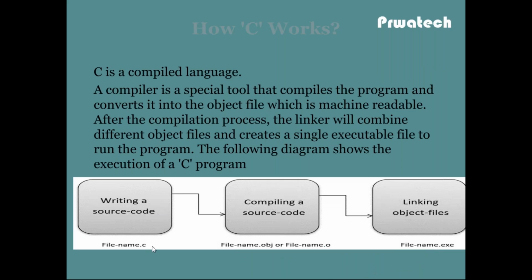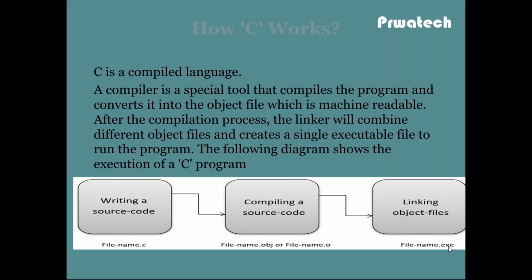Then this compiler converts the sample.c program to a sample.obj file. This is a machine readable file. Then the linker converts the obj file to an exe file. Whenever the user runs the exe file, the output is displayed on the console window.